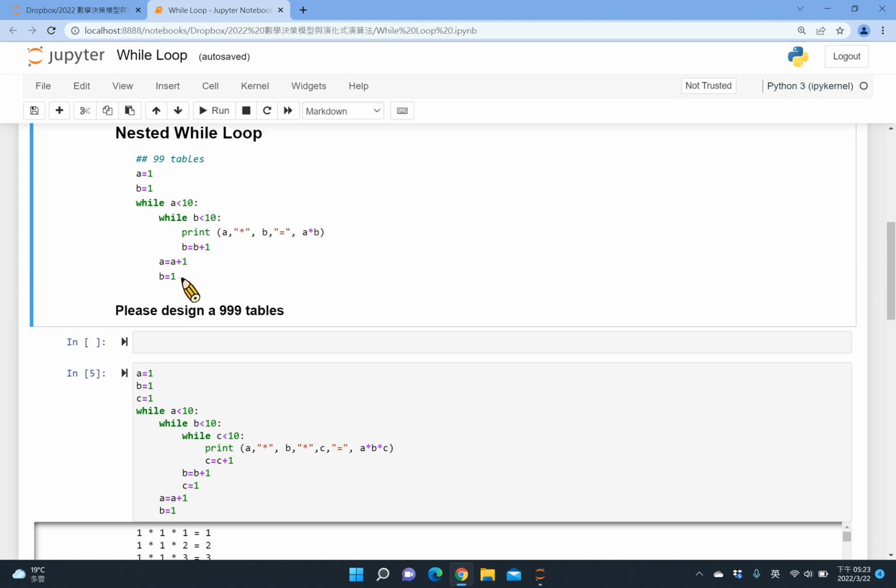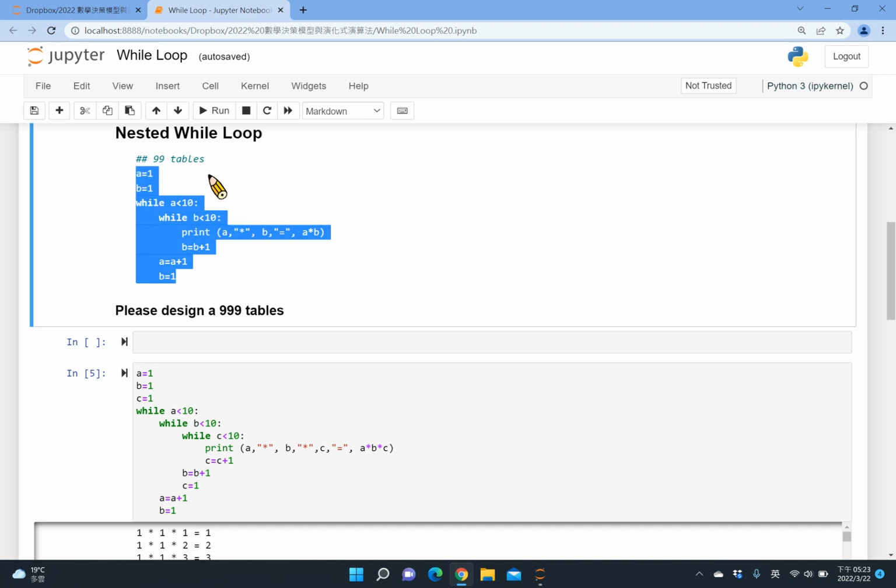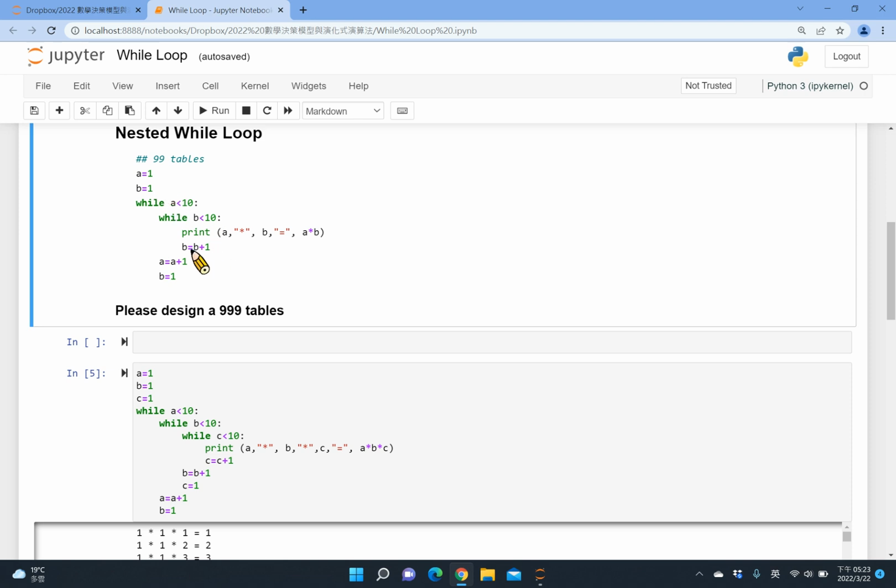That's very important. So if you understand this part, maybe keep that in mind. Give initial value outside the loop. Second, design the mechanism in the statement to update the variable you use to control the loop. So to control B loop, you need to update B value in the statement of B loop. To control A loop, you need to update A value in the statement of A loop.